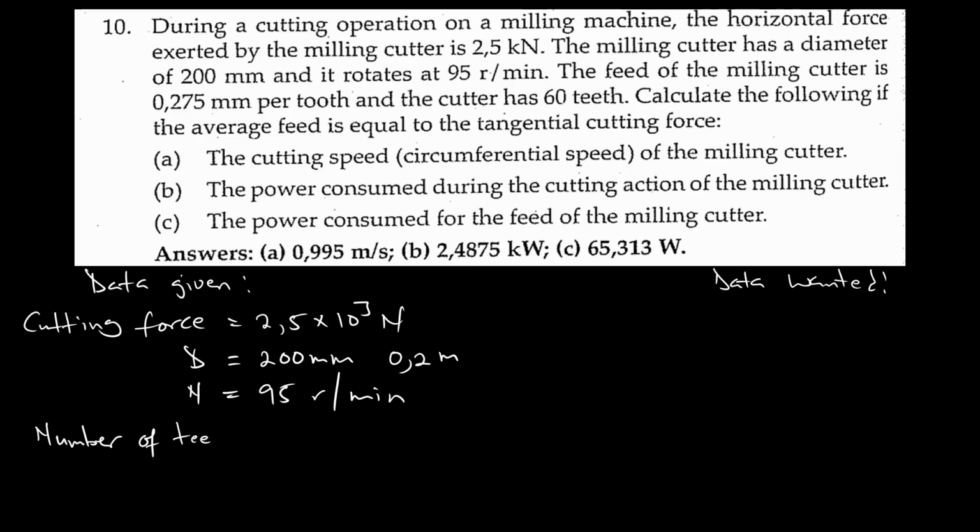The number of teeth is 60. We are supposed to look for the cutting speed of the milling cutter, find the power consumed during the cutting action and the power consumed for the feed of the milling cutter.